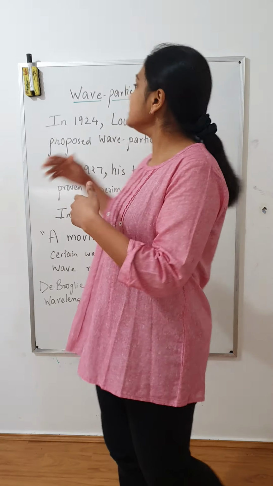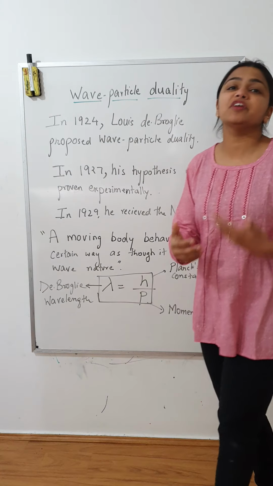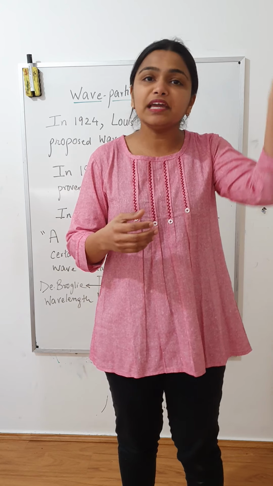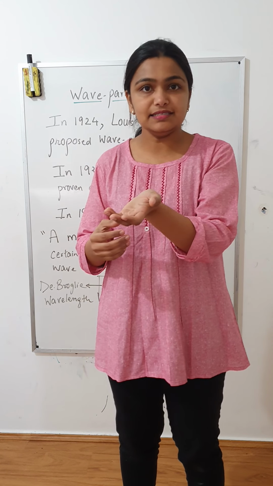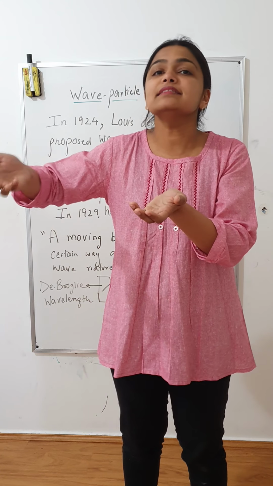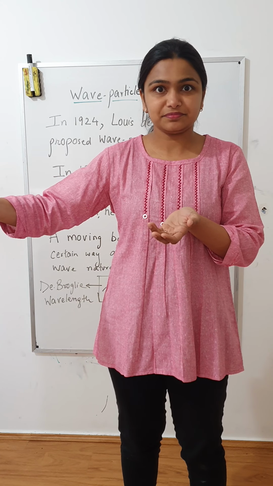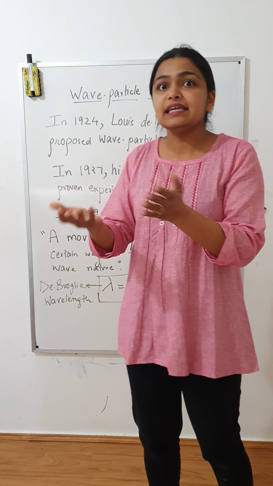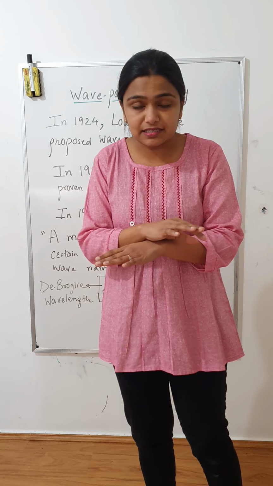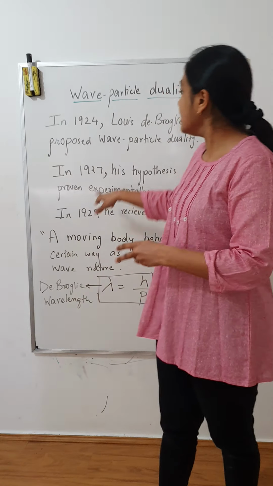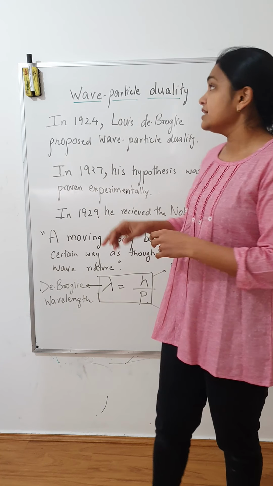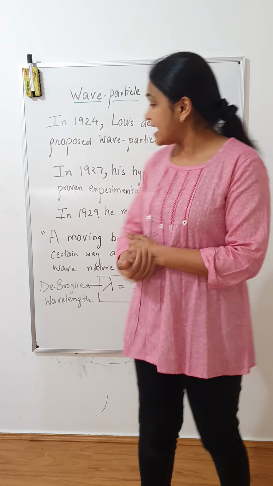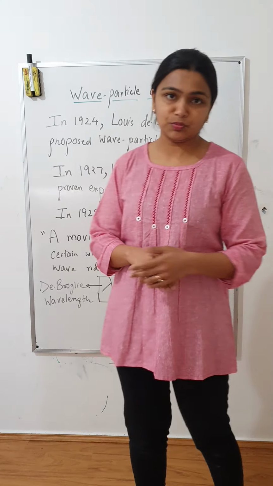In 1924 he proposed wave-particle duality. He suggested that when waves can behave as particles, then why can particles not sometimes behave as waves? So he proposed that wave and particle characteristics can be interchanged to explain certain phenomena. In 1927 his hypothesis was experimentally proved, and in 1929 he received the Nobel Prize for it.